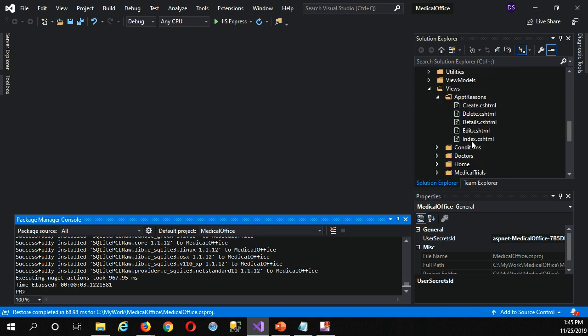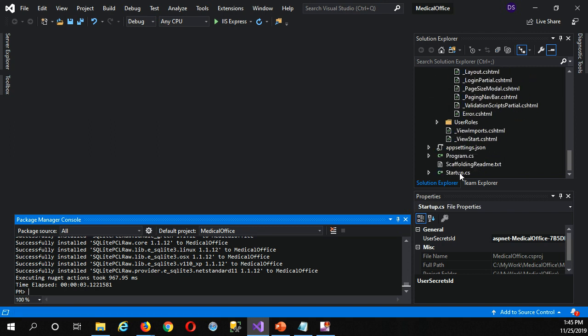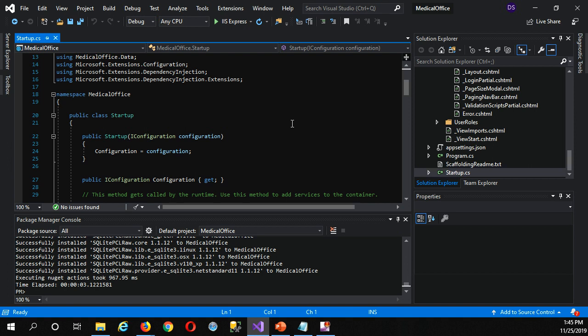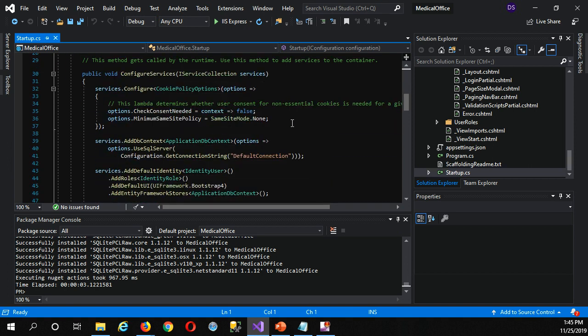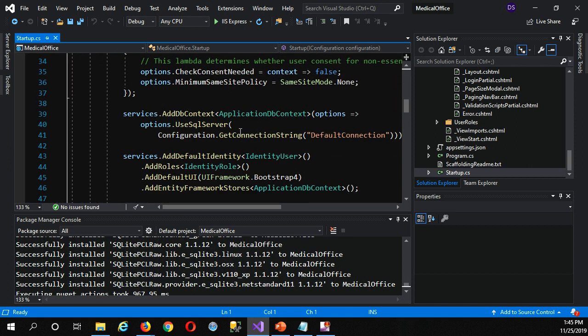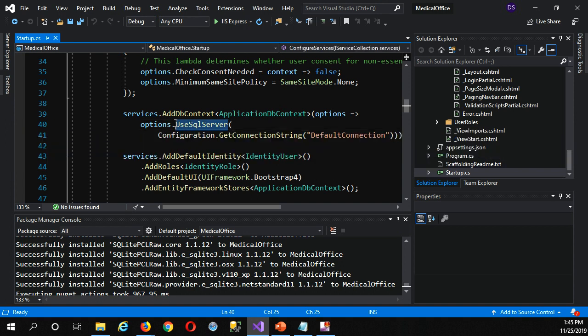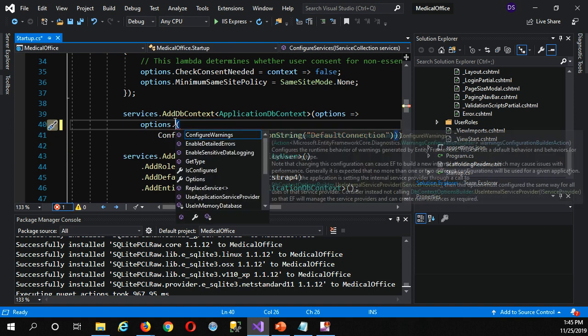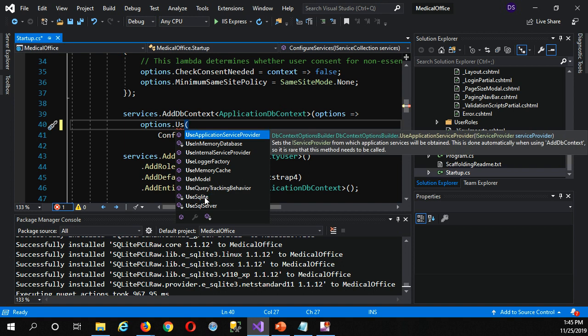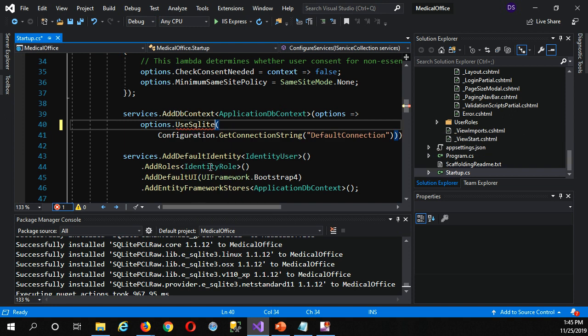Let's come down to our settings in startup.cs where we configure services, right? So here we see, okay, here's for our application DB context. If I even backspace out, you can see it's right there in IntelliSense. When I hit the dot, instead of use SQL Server, I can get use SQLite. Now it wouldn't have been there in the pop-up menu for IntelliSense a moment ago, but because I ran the NuGet package, it is there now, right? So I can just do the same thing. That's for the application DB context.